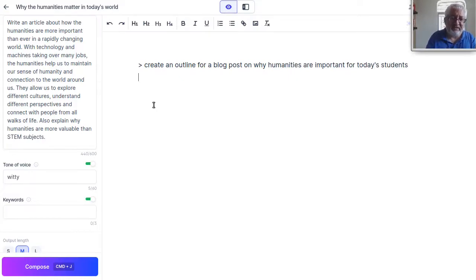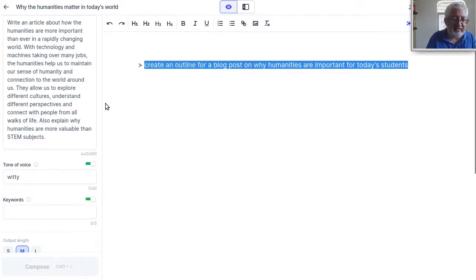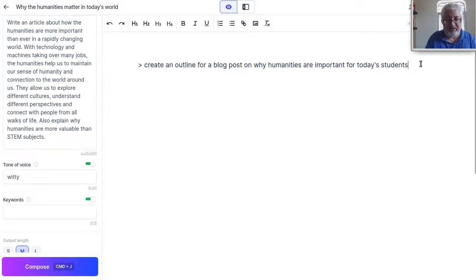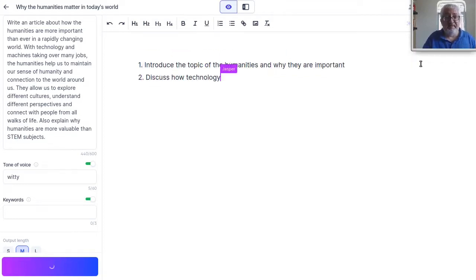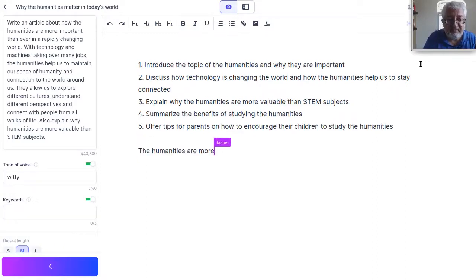Now when I execute this, it will take whatever is here in my command, but it will also take whatever is on the left in these boxes here, what I wrote before. So all these things will be taken into account to generate the content. So let's try this. So here is an outline, and it stops again, so I have to press Ctrl and J to continue.